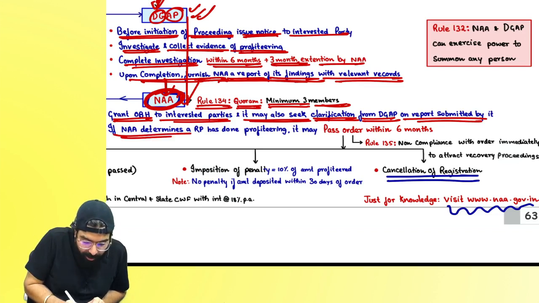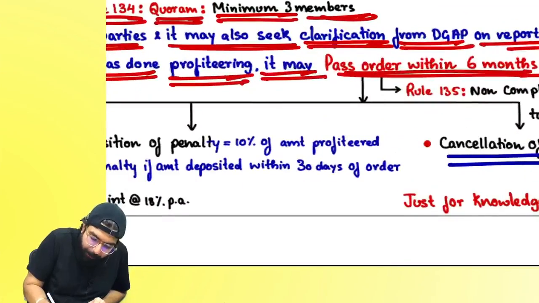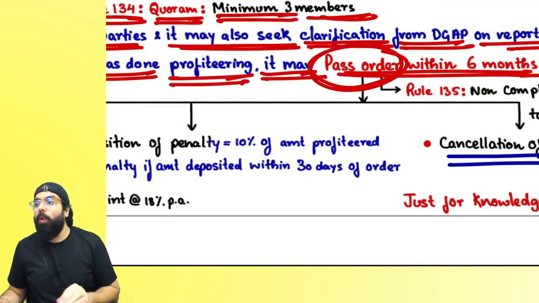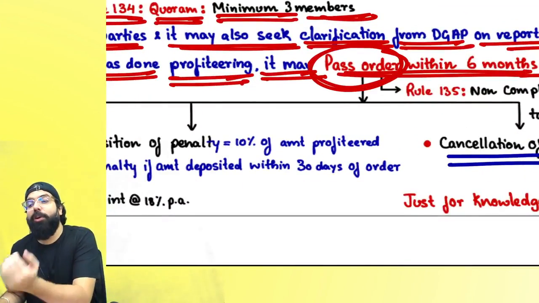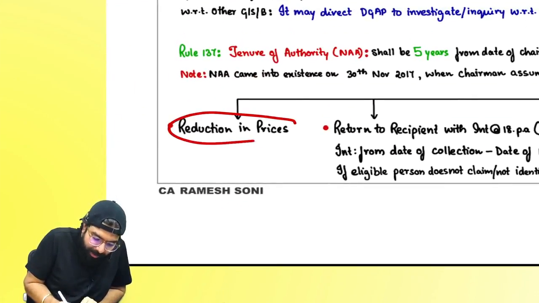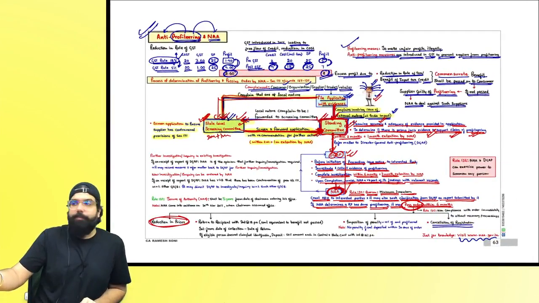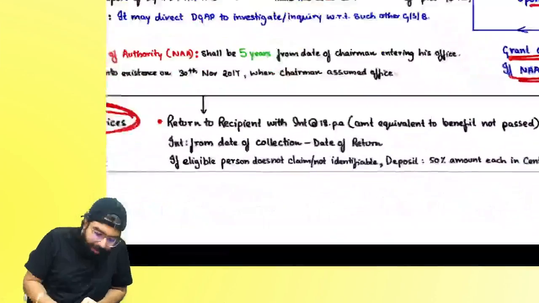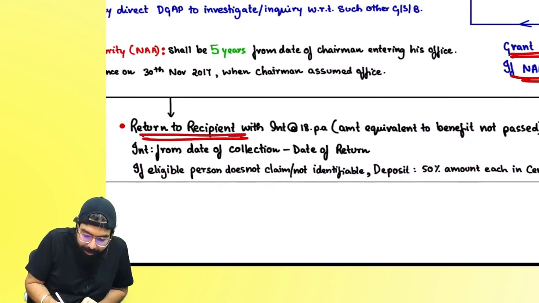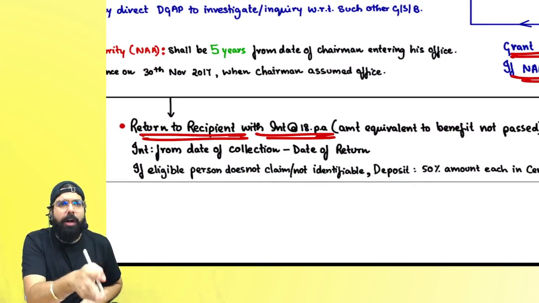Then if the National Anti-Profiteering Authority determines a registered person has done profiteering, it will pass an order within how much time? 6 months. Now when they pass an order, exam question: what can the National Anti-Profiteering Authority do when it is passing an order? They will direct a reduction in price. Hey, reduce your dosa price. Then they will direct a return to the recipient with interest. Hey, you made 2 rupees extra profit. That 2 rupees you return along with interest.